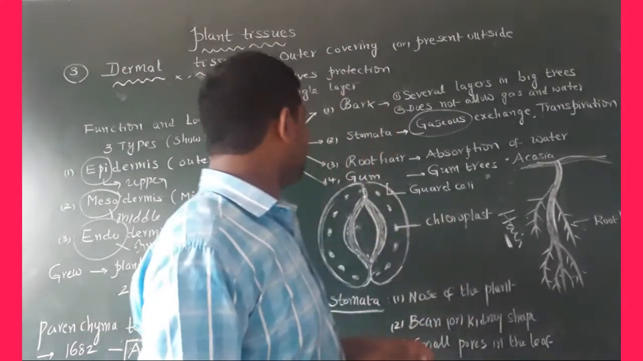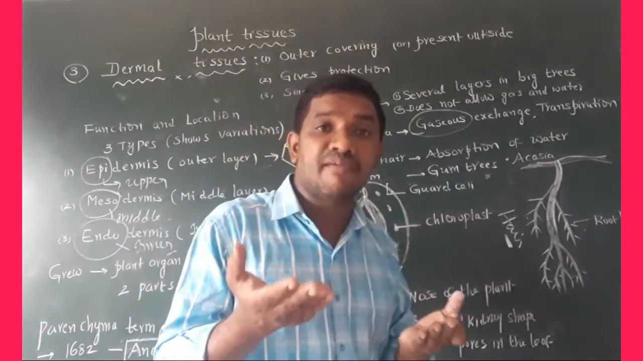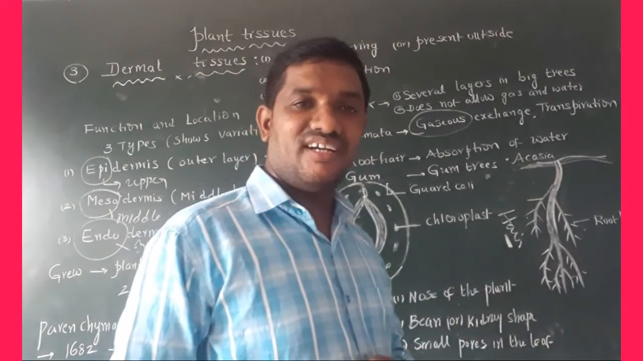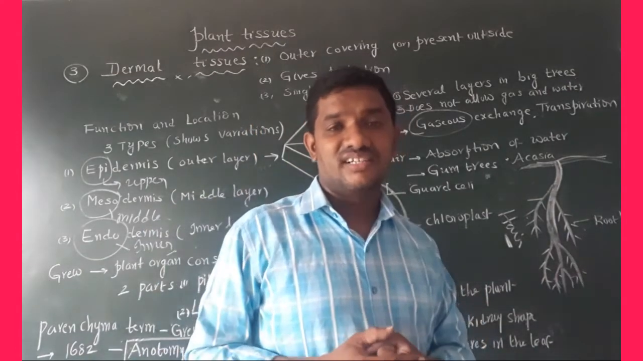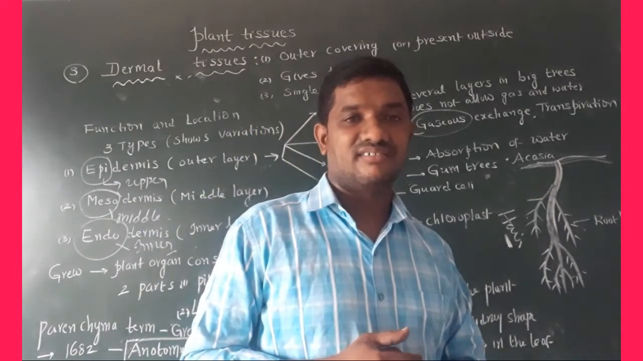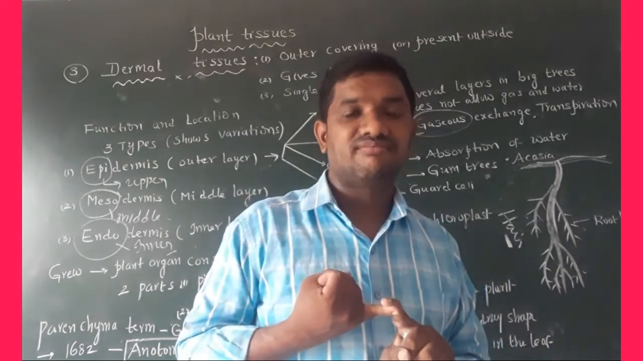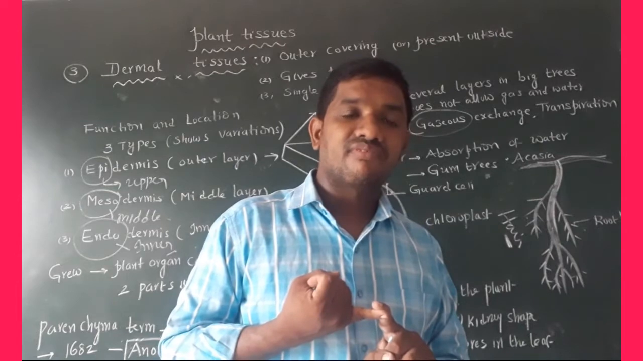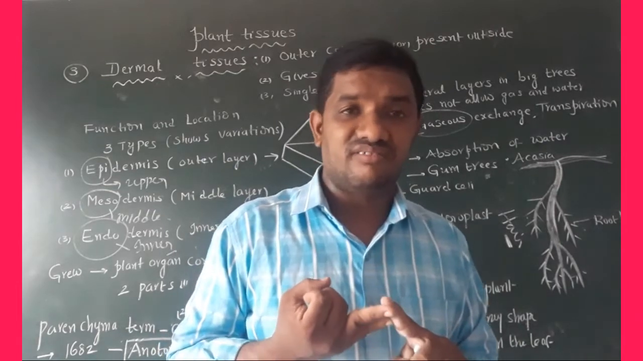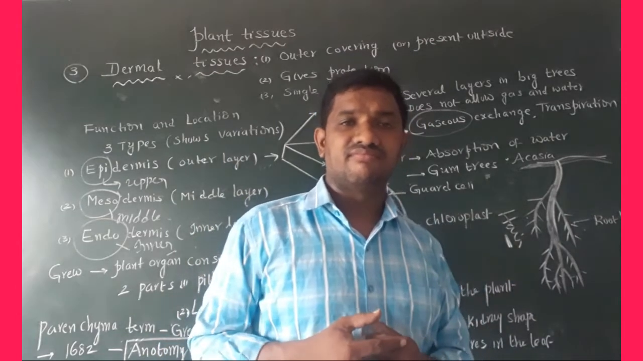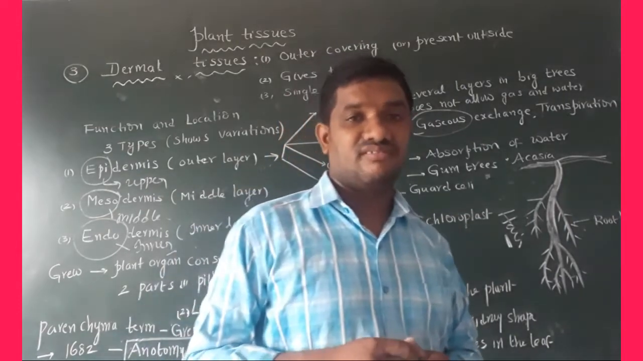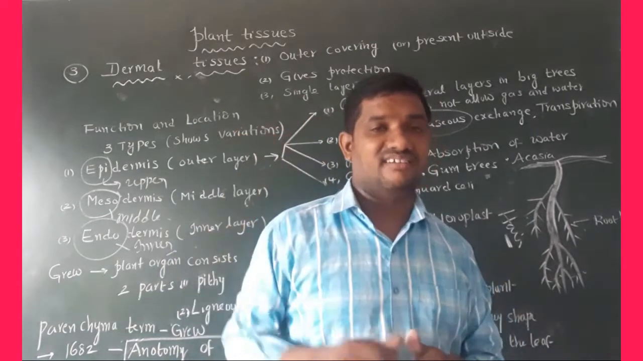Okay, coming to the fourth one, gum. Gum is also one type of dermal tissue. It is also one of the outermost layers. See, some gum trees are present. Actually, gum is stored food and waste food, whatever it may be. It is useful for us. We use it in book binding.